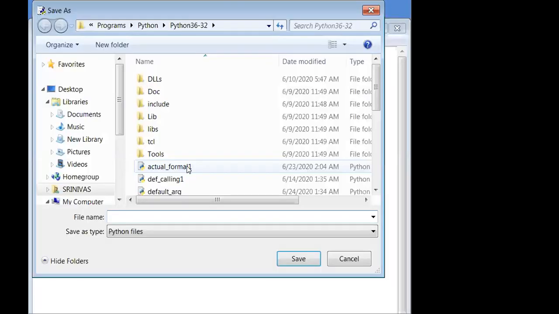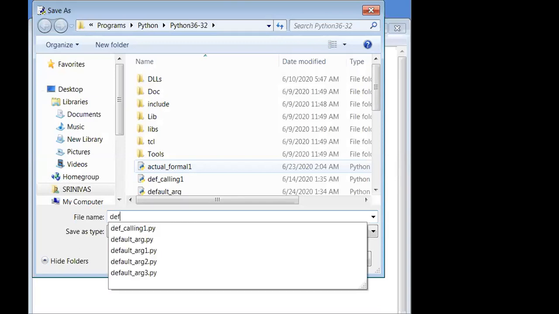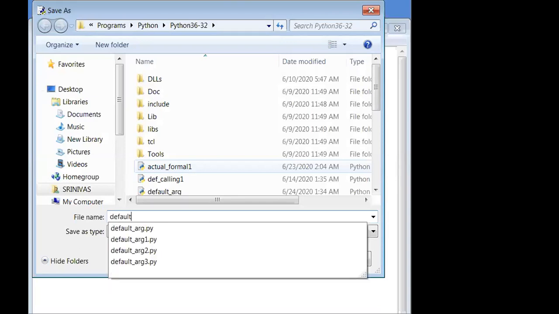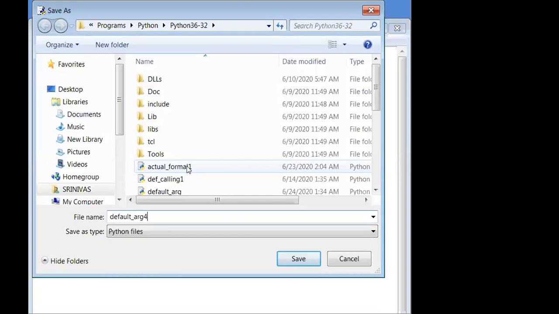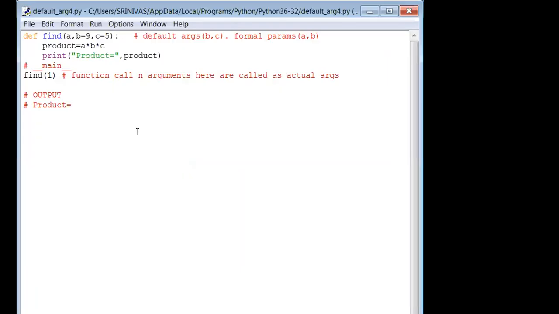Let us see. Default underscore arg, fourth program, fourth application. See how many programs we are doing. Now let me run this. Yes, great. You are getting 45 now. 45 is the output for this.